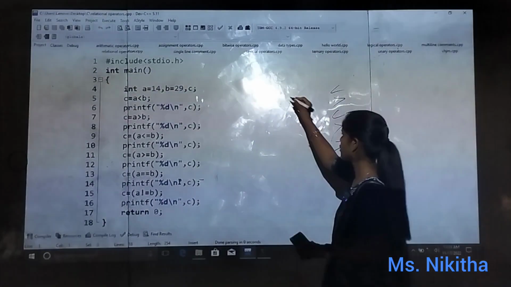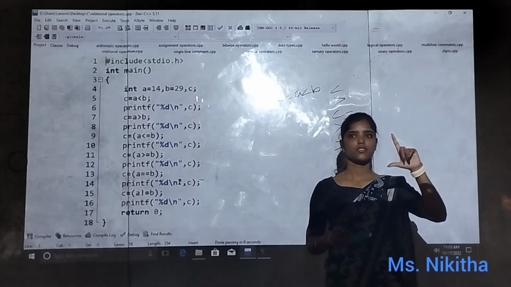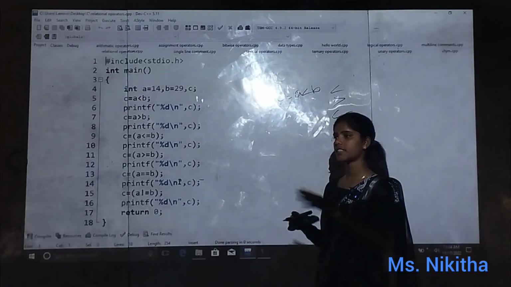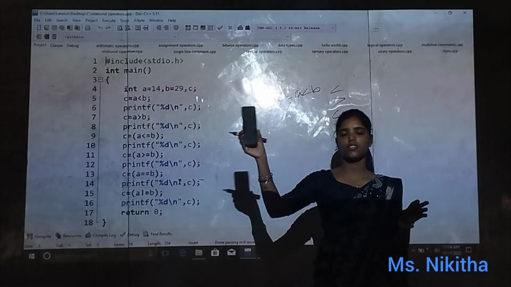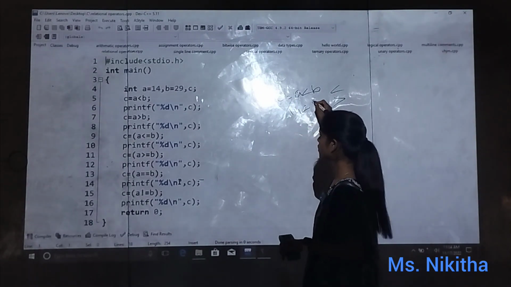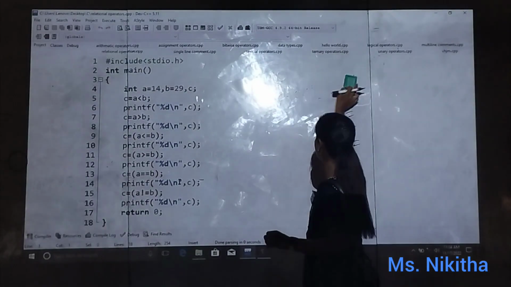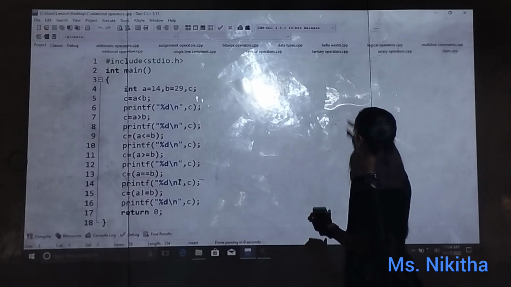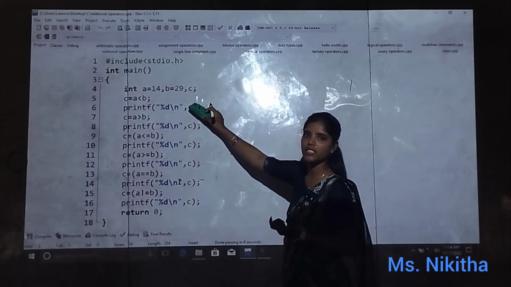So first I am doing C is equals to A less than B. This is less than, this is greater than. Is this clear? So in less than, the left hand side is the smaller value and the right hand side is the greater value. So check 14 less than 29. Is this true or not? True. So what output will we get? 1. Why? True indicates 1. So first we are getting 1. Here we are printing percent d, right? So it will print 1.